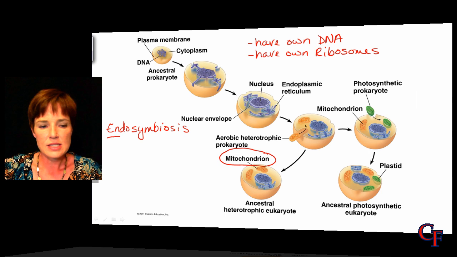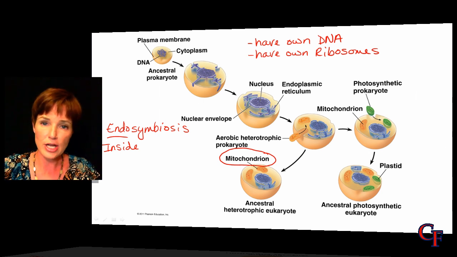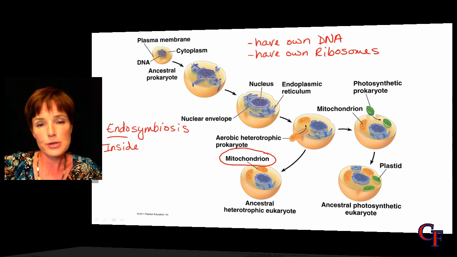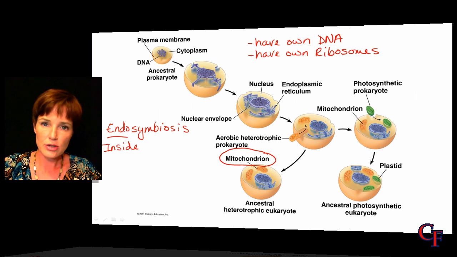So endo means inside. So we have a symbiosis, a mutually beneficial relationship between this smaller prokaryotic cell and the larger host cell which had engulfed it. This is the origin, or what's thought to be the origin, of our very first eukaryotic cells.